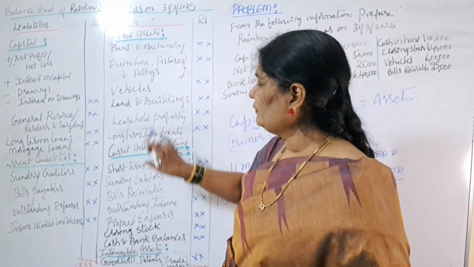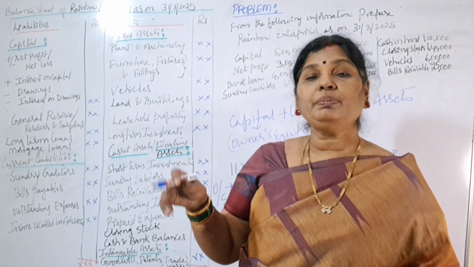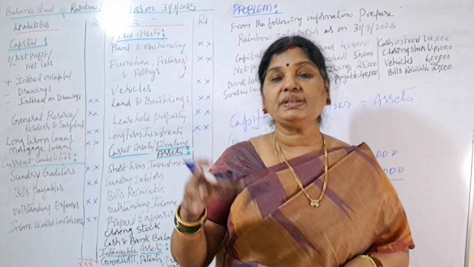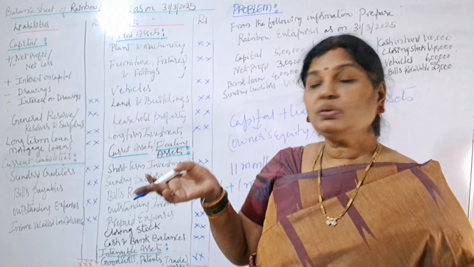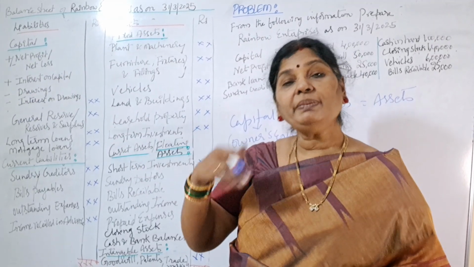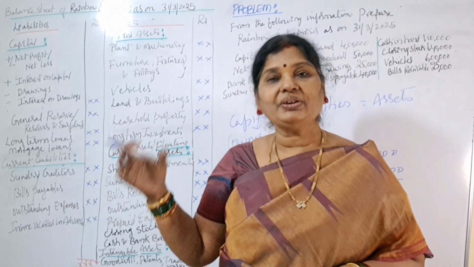Next, long-term investments. So business also will make investment. Say for example, if our business is investing some amount in some investment, some banks. So that is called what? Long-term investment. If it is invested for more than 1 year, it is called long-term investments.